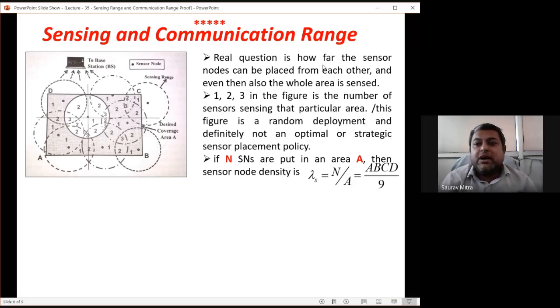So the real question is how far, that means what should be the distance between each node. How far can the sensor nodes be placed from each other, and even then the whole area is sensed. This is our optimization criterion: the minimum number of sensor nodes has to be placed, and that should give maximum coverage. Suppose there is an area to be checked by policemen, so each policeman is a sensor.